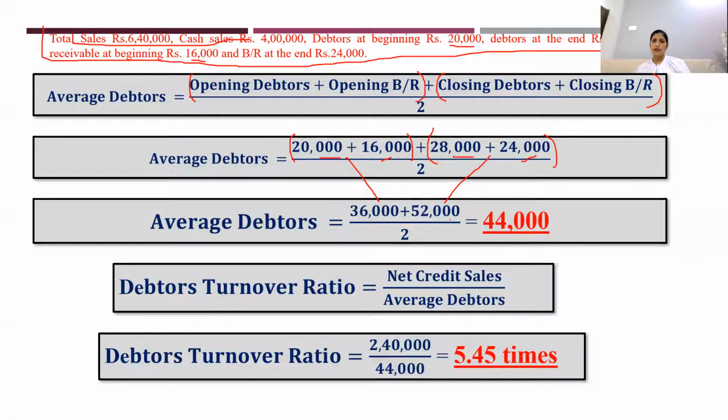So if you add these two, how much will you get? 88,000 divided by 2, you will get 44,000. Very good. So debtors turnover ratio is equal to net credit sales divided by average debtors. So debtors turnover ratio is 2,40,000.